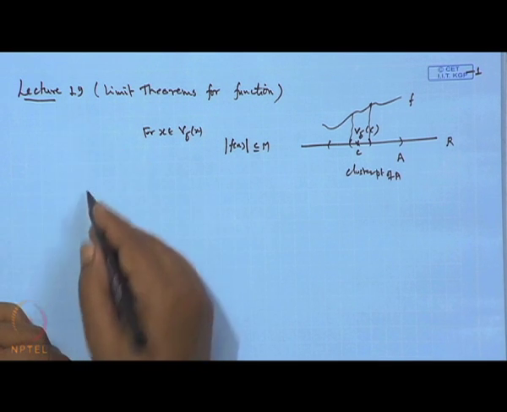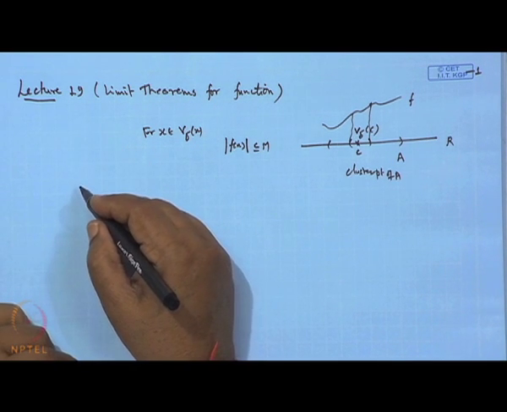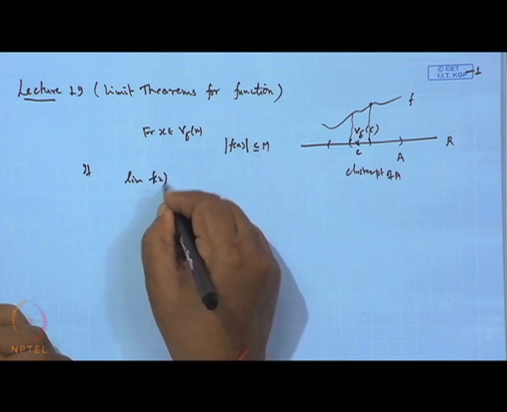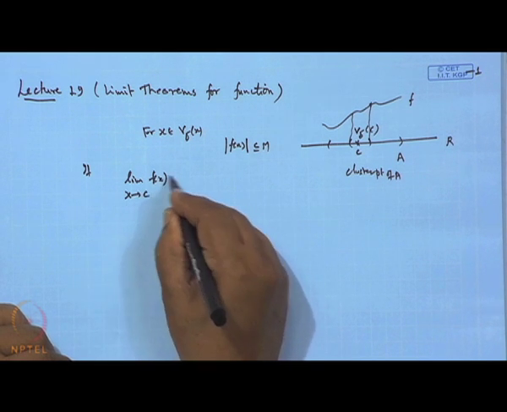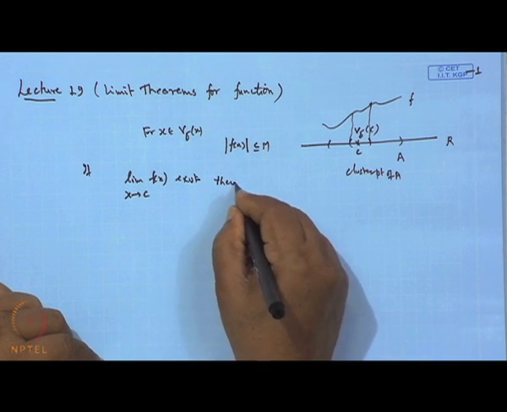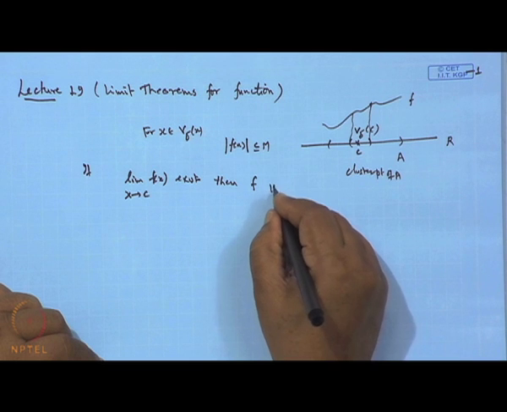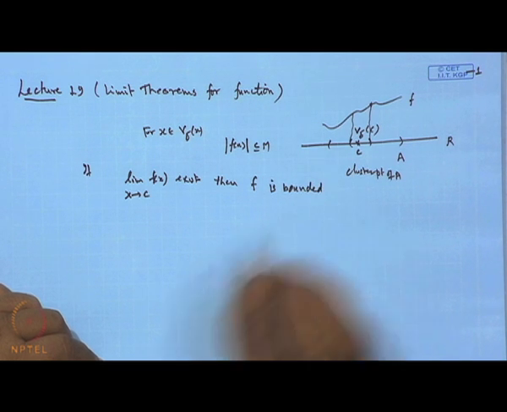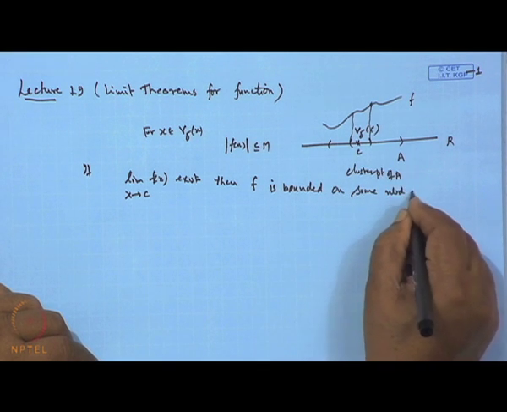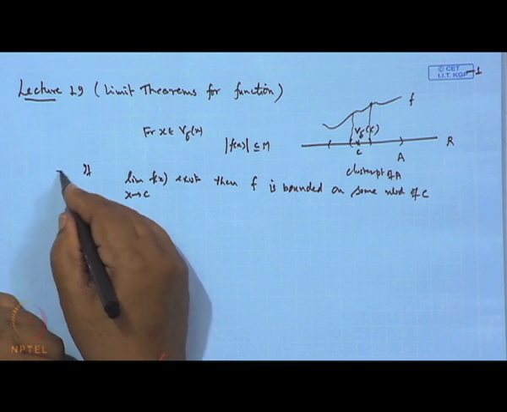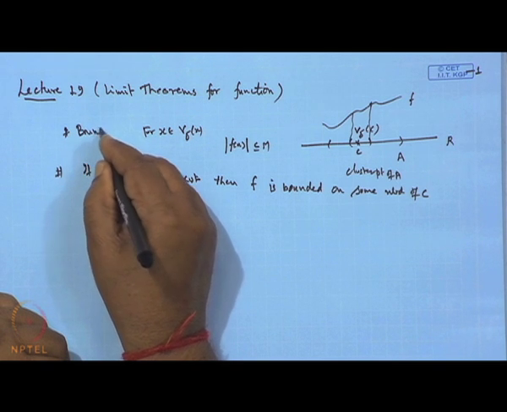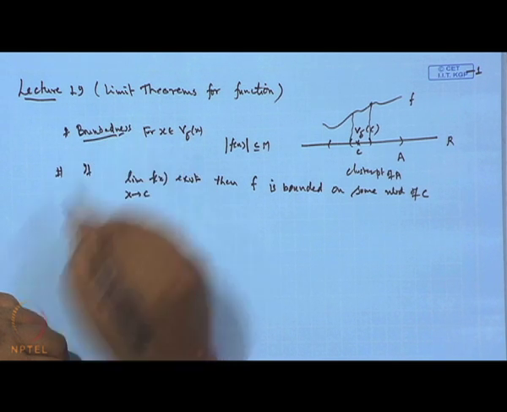And one more result which we have seen: if the limit of the function f x when x tends to C exists as a limit, then f is bounded on some neighborhood of C. This also we have seen as a result. So, these two things: boundedness of the function and the limit.